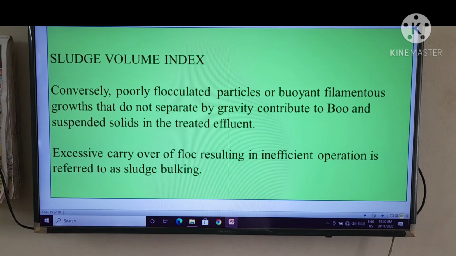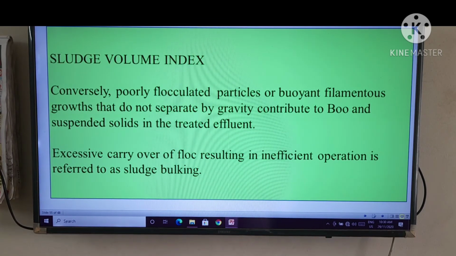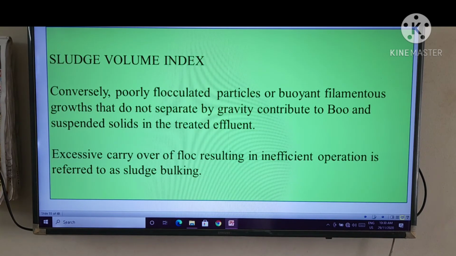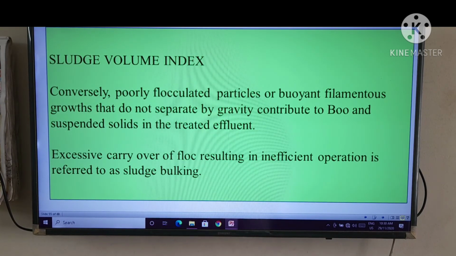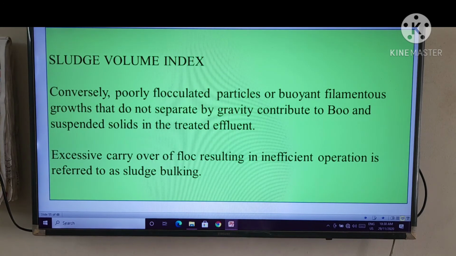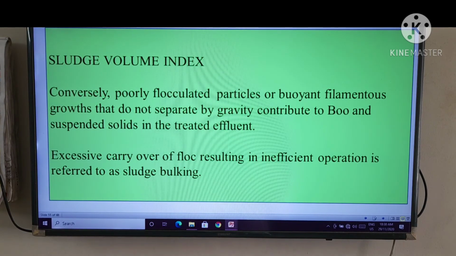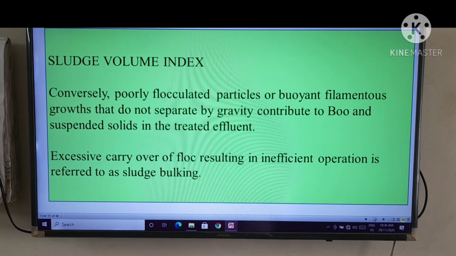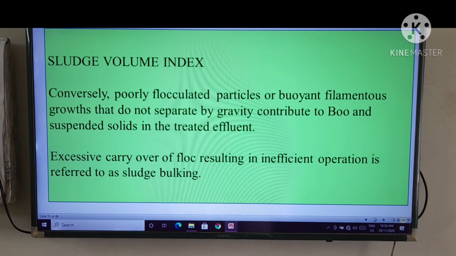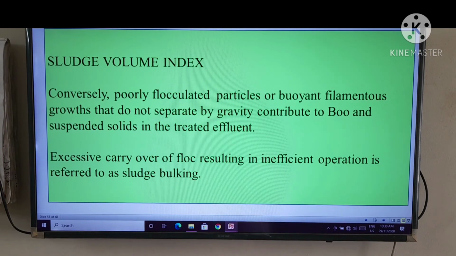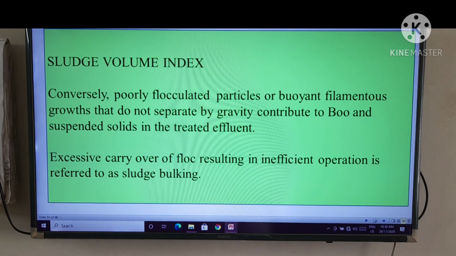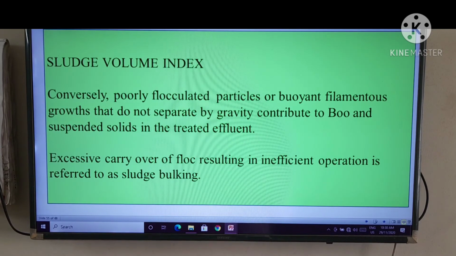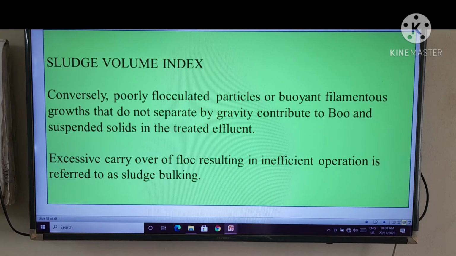That means they do not separate by gravity. That's why you have to give BOD and suspended solids as requirement in the treated effluent, right? In the excessive carry over the floc resulting in inefficient operation is referred to as sludge bulking.